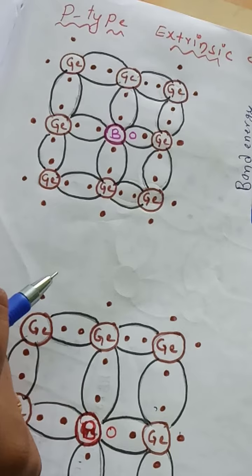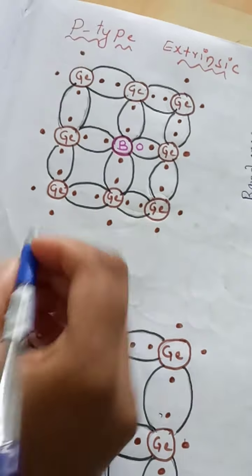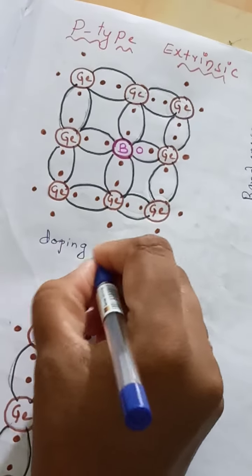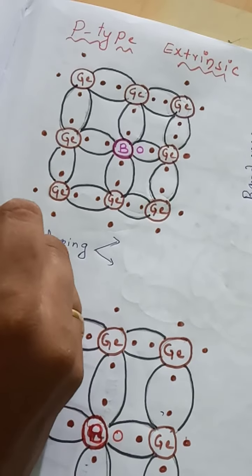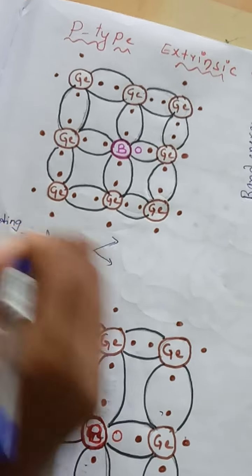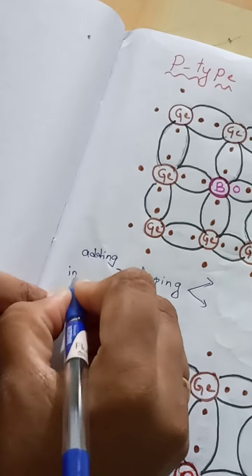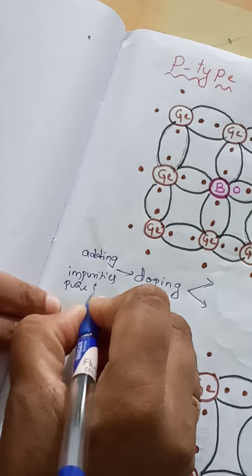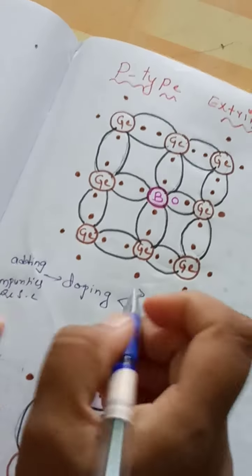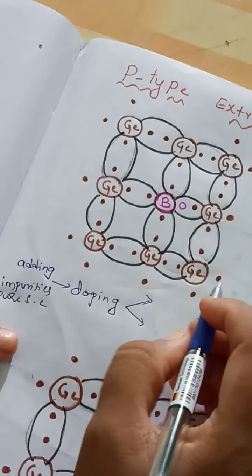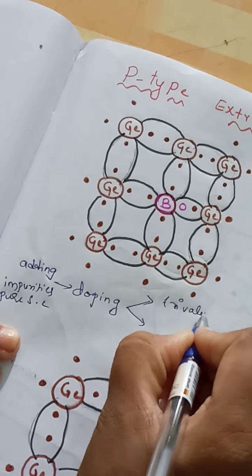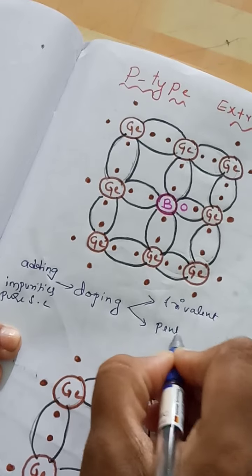Adding impurities to a pure semiconductor, we call it doping. Doping is nothing but adding impurities to a pure semiconductor. And this doping is done in two ways: one is trivalent doping, the other is pentavalent doping.